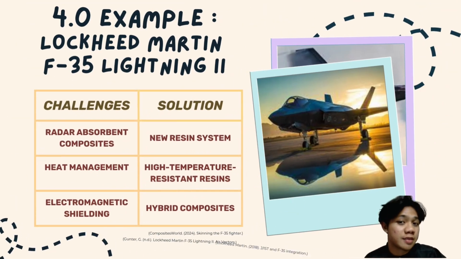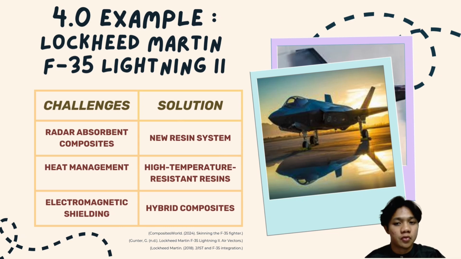So this is our example, the Lockheed Martin F-35 Lightning II, a multi-role stealth fighter using advanced composites for 35% of its airframe. This material reduces weight and enhances stealth by minimizing radar cross-section. So here are three of the many challenges that led to the creation of the Lockheed Martin F-35 Lightning II.